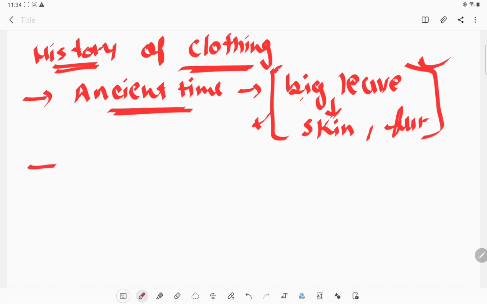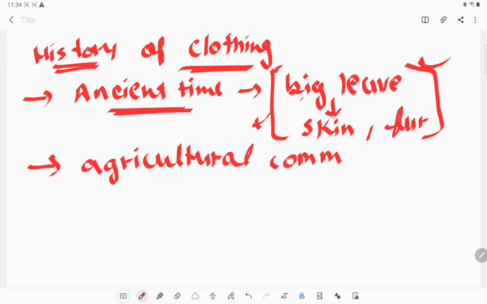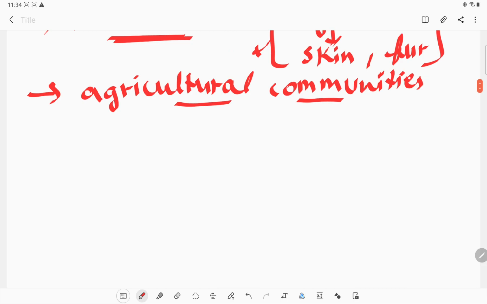Now after that, after evolution, when human beings reached the agricultural community stage, they started growing plants also. Agricultural community means they can grow plants, so that plants help us get some food to eat.